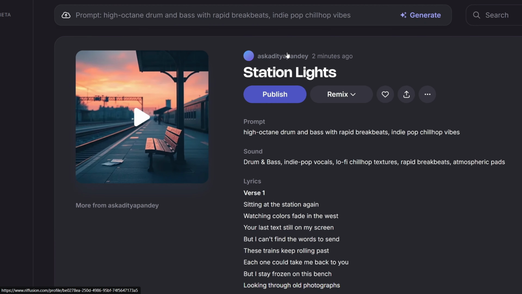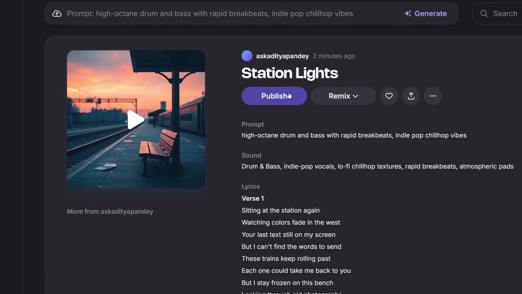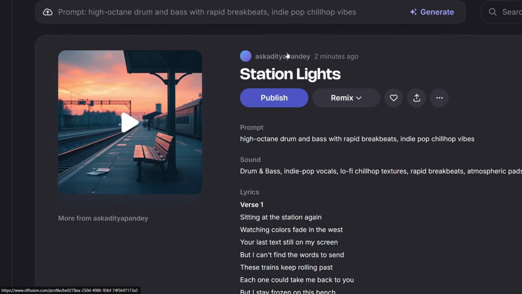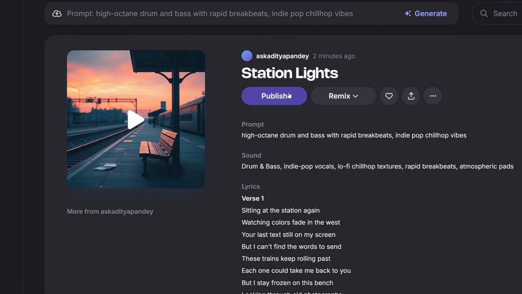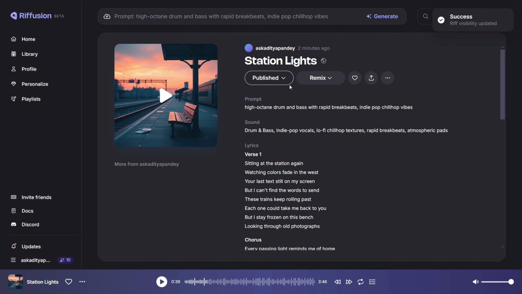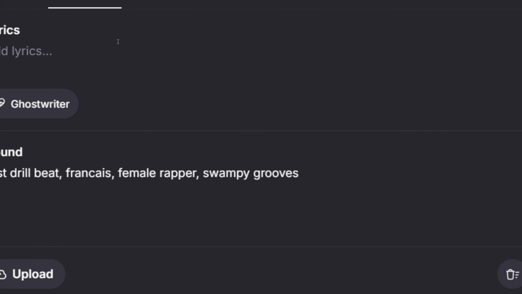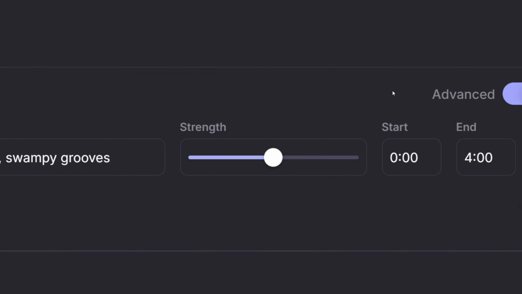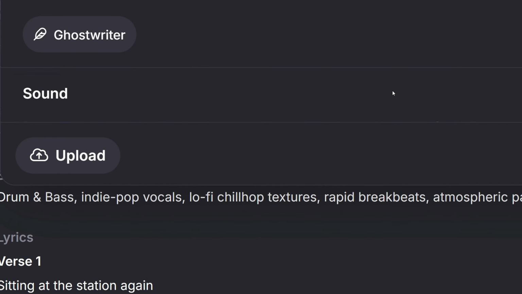Alright, the music seems pretty solid, like the lyrics, the music, everything seems so good. And you can see on the top it's generated by my account 2 minutes ago. So it's kind of pretty solid. You can click on publish to publish it, and it's already published now in the gallery. Now if you want to add some lyrics, you can compose your own lyrics too. If you want more customization, you can always click on the advanced button.